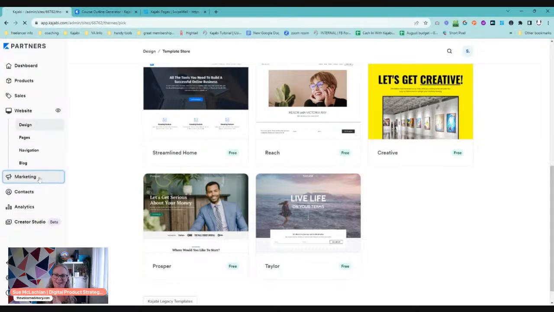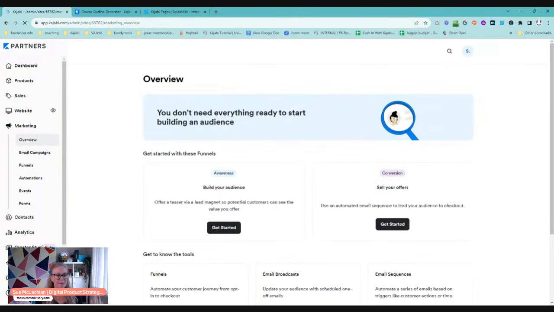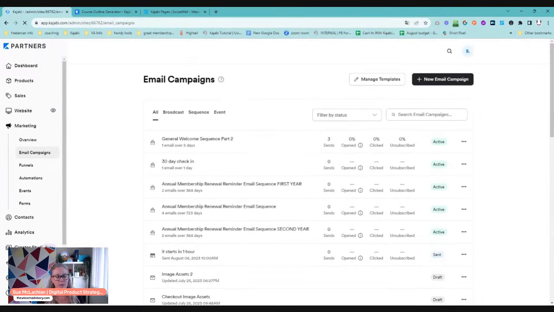But let's go to marketing, one of my favorite areas of Kajabi, because I love marketing and I love selling online. And so let's have a look. We can do email marketing. I use Kajabi's email marketing. I used to use ConvertKit, but moved over to Kajabi about 9 months after starting with Kajabi, just to have that ease of everything being in one place. And I love it a lot. And Kajabi has continued to improve their email marketing. We've got some really awesome templates.